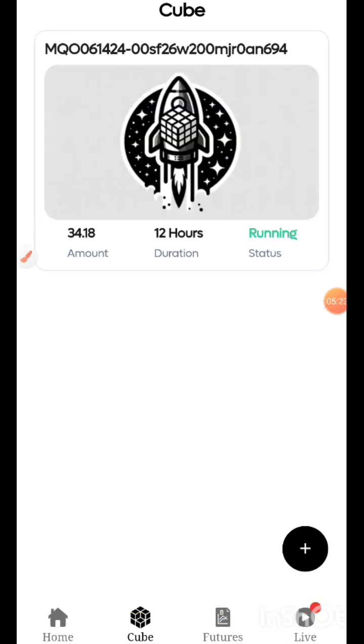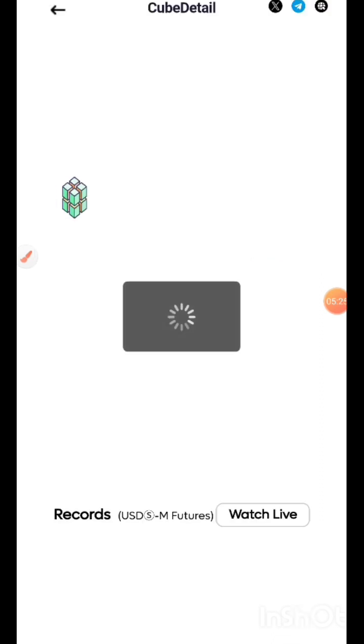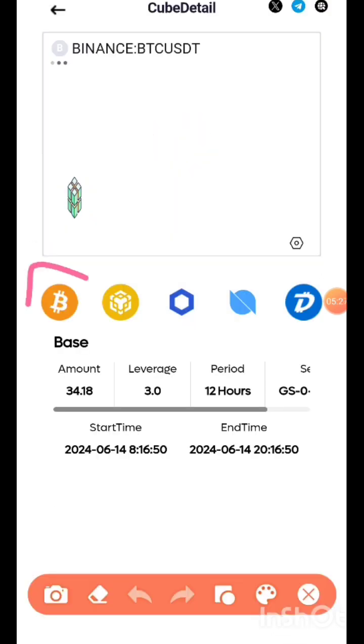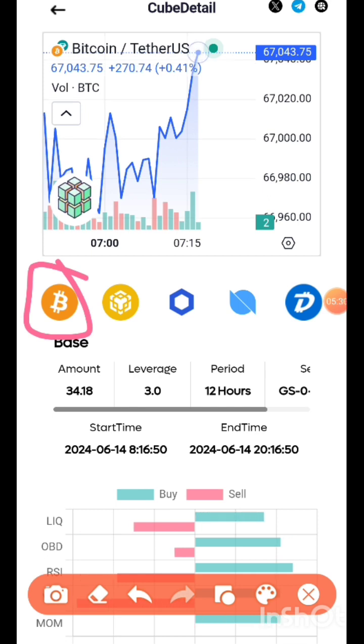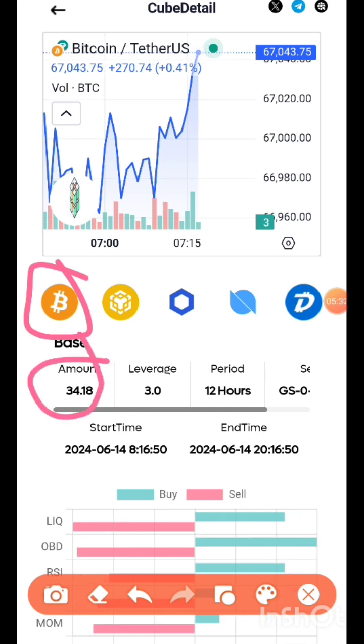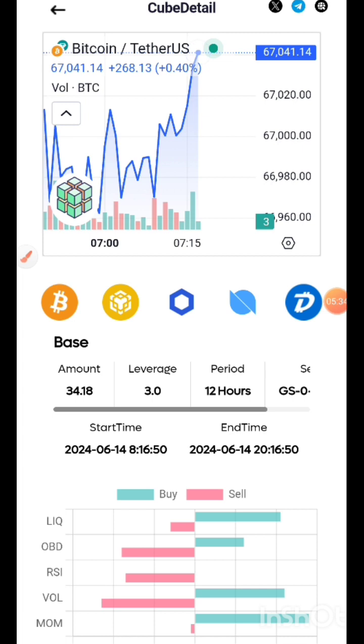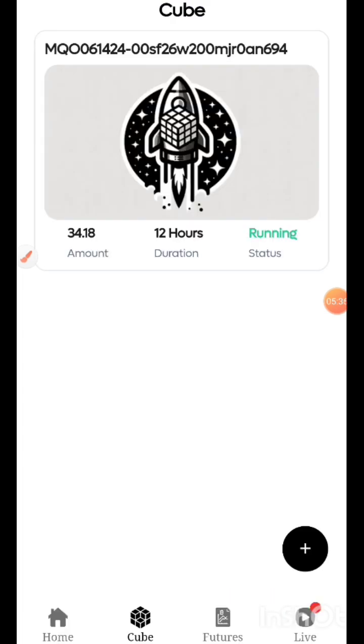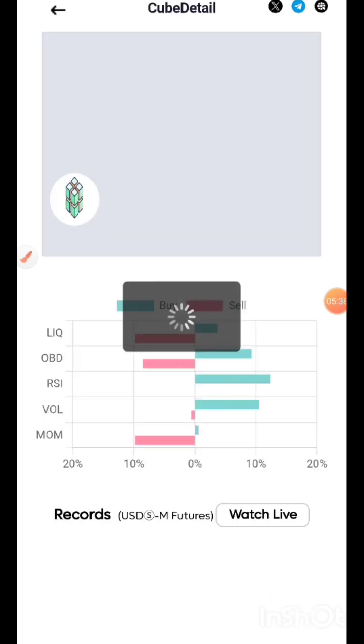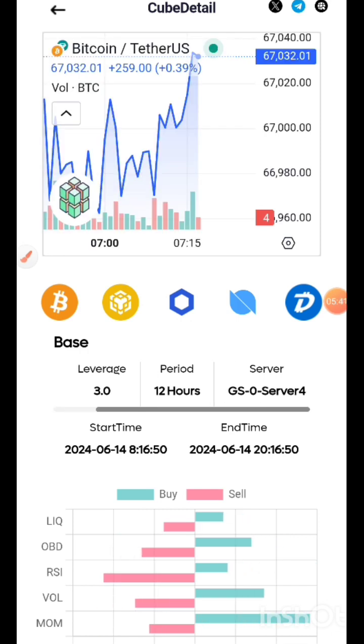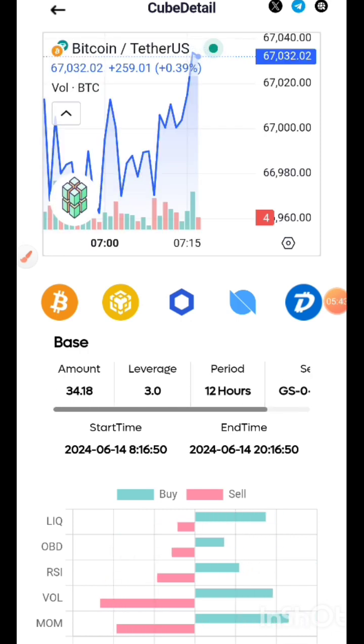So let me show you this 34.18. Let's see the base currency. The base currency again is Bitcoin. I think Bitcoin is doing well. You can see it's 34.18 here, guys. So this is the amount that came in.